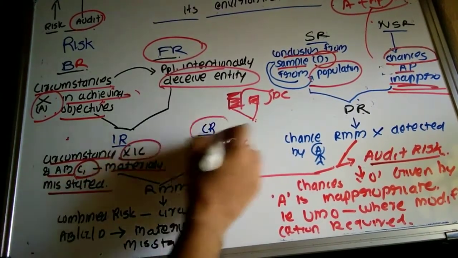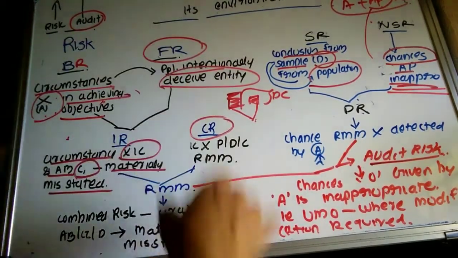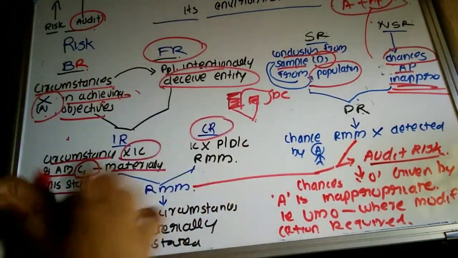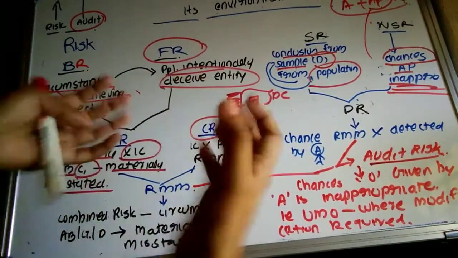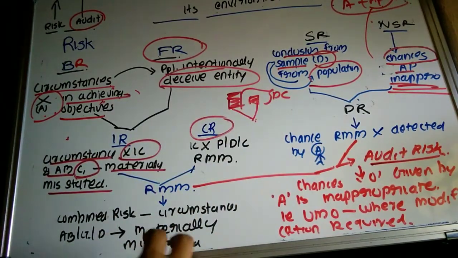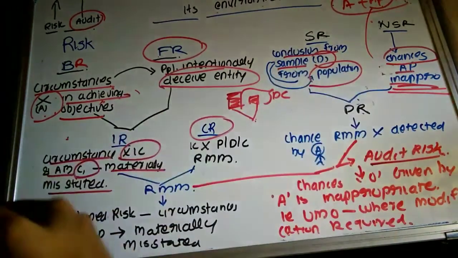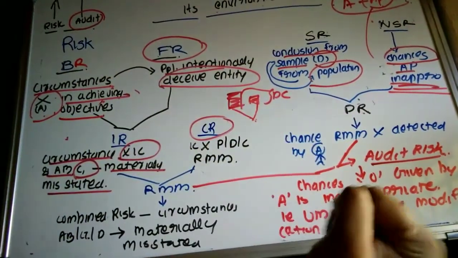Okay, then control risk. Here we explain with a textile business where there is no security and someone is stealing the dress material, clothes and ready-made garments, etc. But in another textile business, there is full-fledged security.